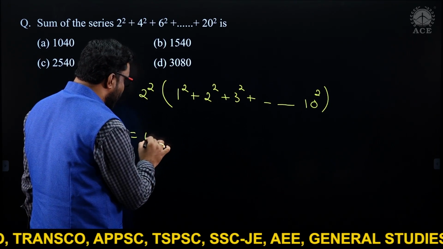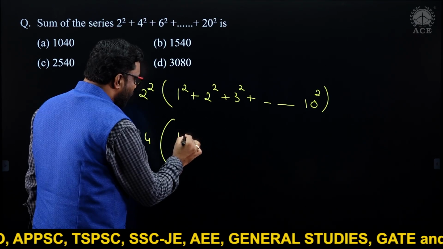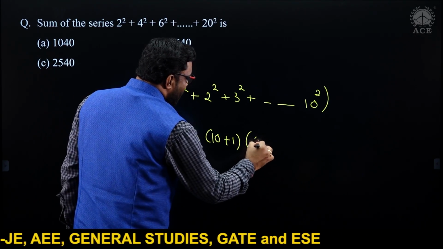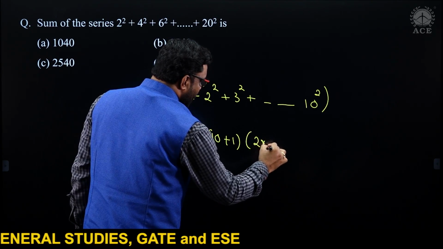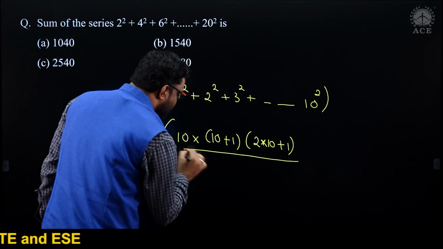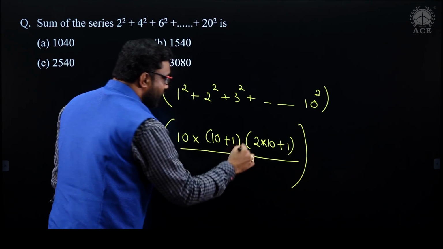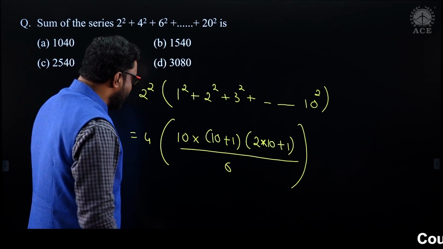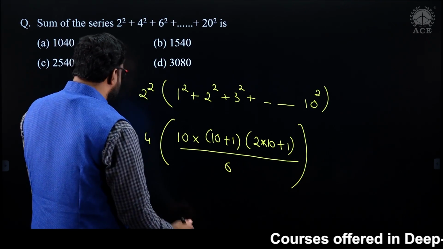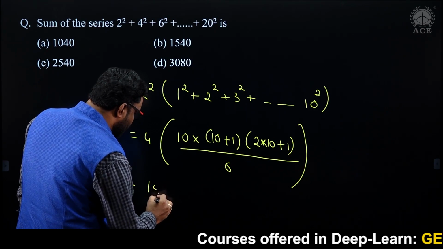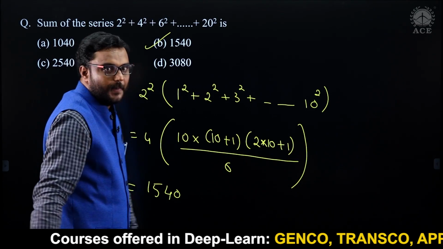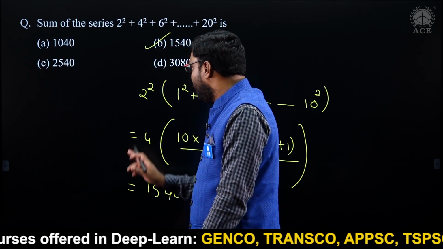We know the sum of squares is n into n plus 1 into 2n plus 1 divided by 6. Here n value is 10, so 10 into 11 into 21 divided by 6. The question they gave is actually easy. You can see these two questions are very easy for you. So hope you got option B, 1540.